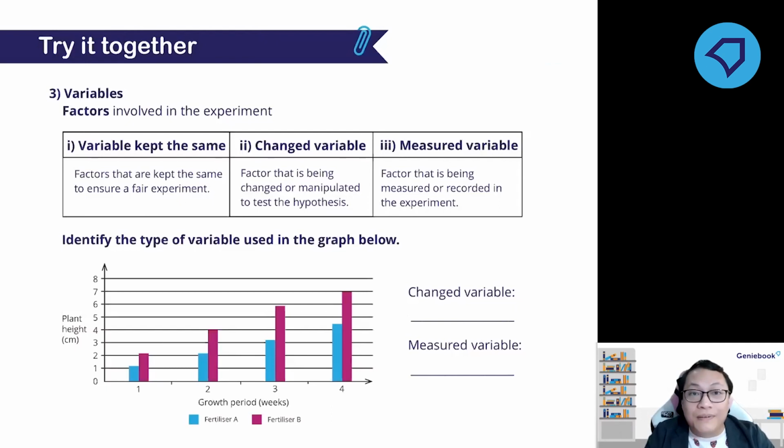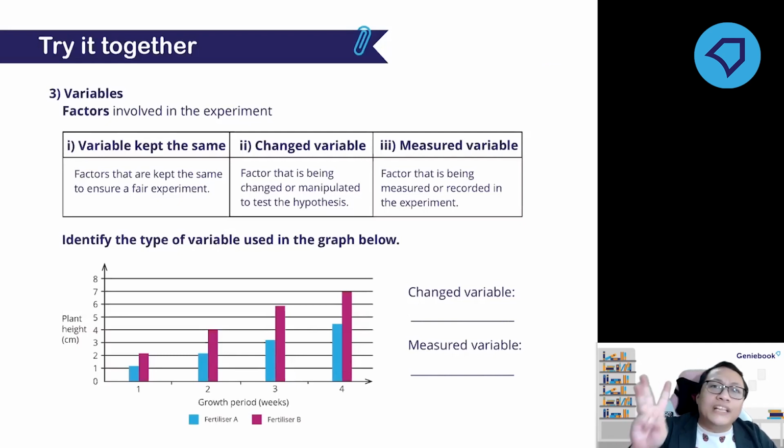To put it simply, variable is the factor that can affect the experiment. Any kind of factor that can affect the experiment is called variable. Variables are the factors that can affect or that are involved in the experiment.